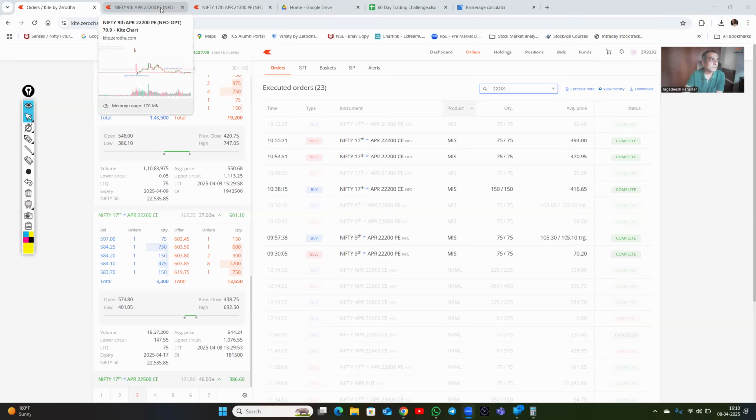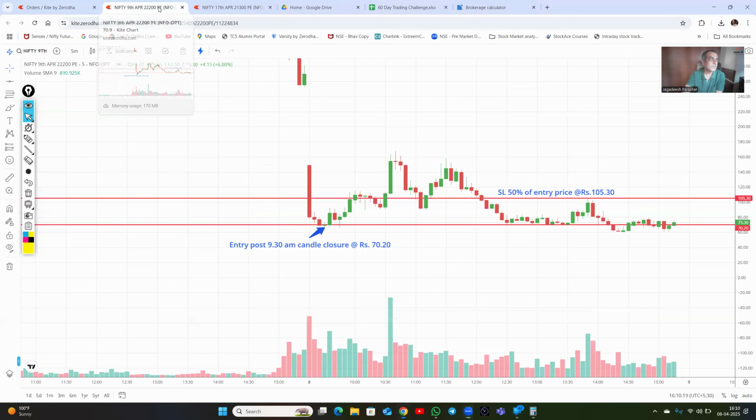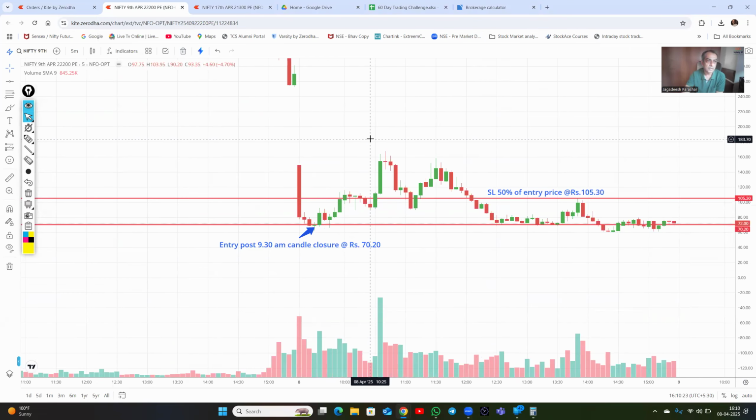Let me start sharing the screen and show you today's setup. Our first trade was the 22,200 put. That means our view was that the market was supposed to go up. At 9:30 itself we got the confirmation that the market was likely to go up, but we went completely wrong in selecting the strike price, because day after tomorrow, Thursday, is a trading holiday, and hence the weekly expiry is tomorrow.